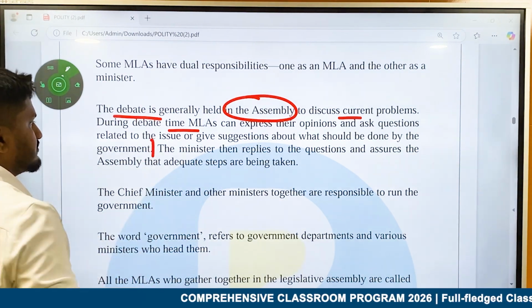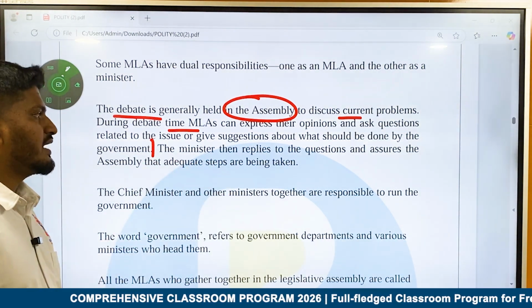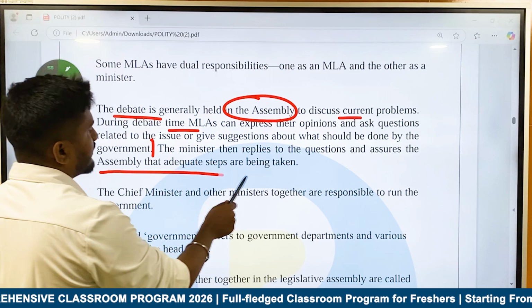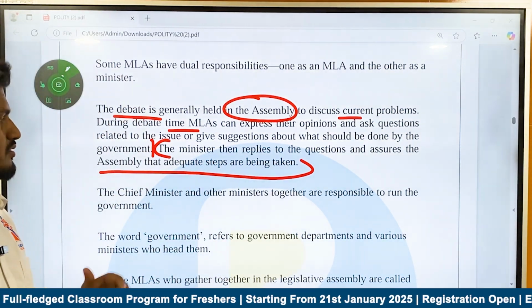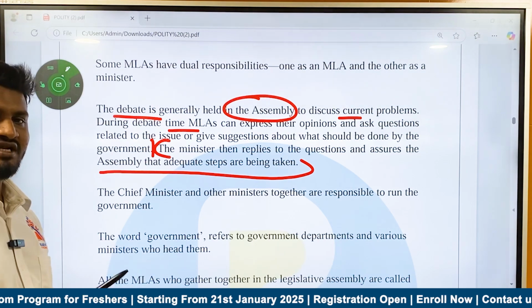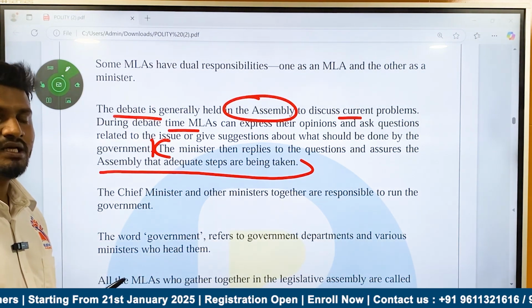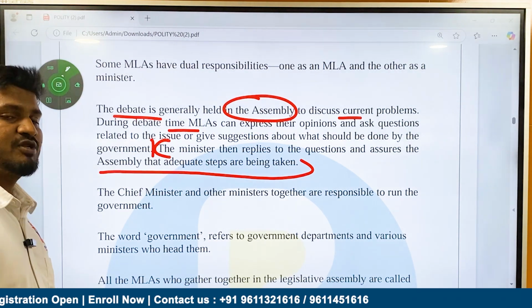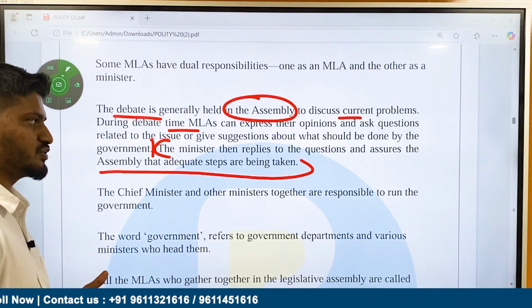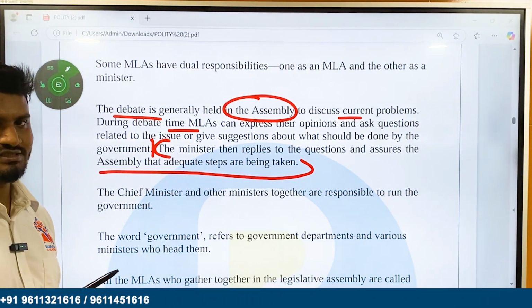The minister then replies to the question and assures the assembly that adequate steps are being taken regarding the particular issue. Most of the time, the MLAs belonging to the ruling party will support the policies taken by the government, and MLAs belonging to the opposing party will be asking questions and scrutinizing the government for their policies.